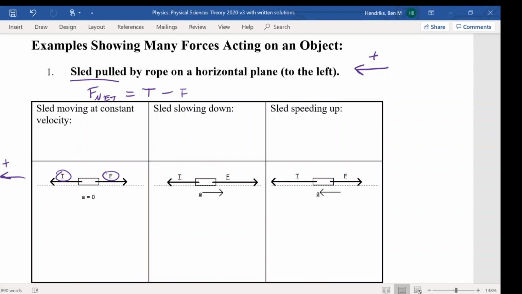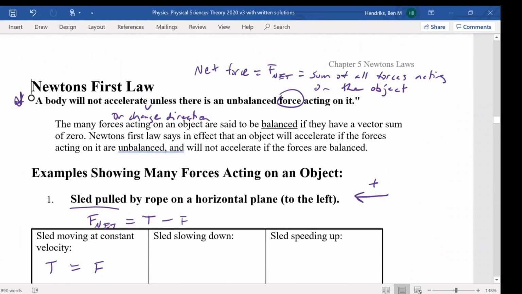If the sled is moving at a constant velocity, then the acceleration is equal to 0, and that's because the tension force is equal to the frictional force. If we put those into our equation, they'll just cancel out. So F net will be equal to 0, which means that we have 0 acceleration, but the object will still be moving. So it's still moving at a constant velocity. It's just not accelerating or decelerating. If we look back at our Newton's first law.